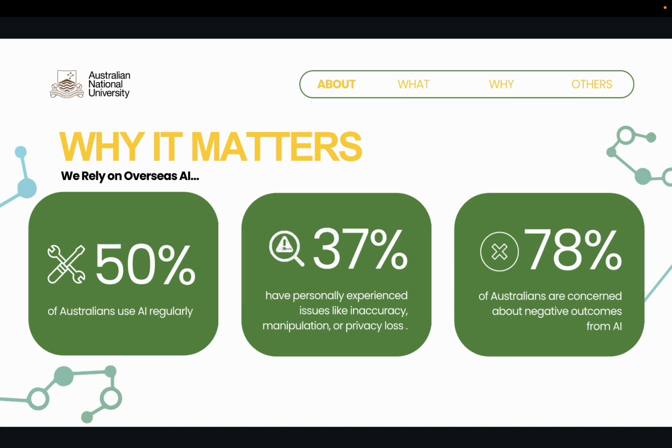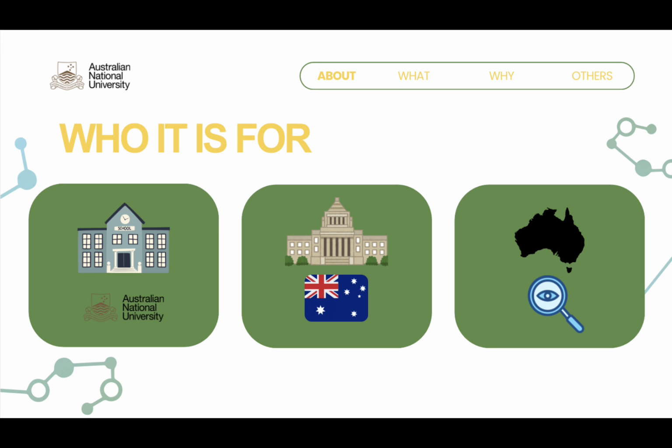So right now, Australia depends on big overseas tech companies for AI. That means we are locked into their systems, their rules, and sometimes their blind spots. And the numbers show the trust gap clearly. In fact, 78% are worried about negative outcomes from AI. That's why key stakeholders, including Southern Cross AI, the client, the TechLauncher team, the open source and academic communities, government and research institutions, and Australians who want a transparent, culturally relevant national language model, are coming together to change that.